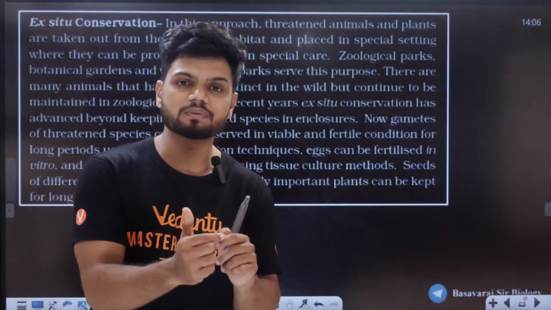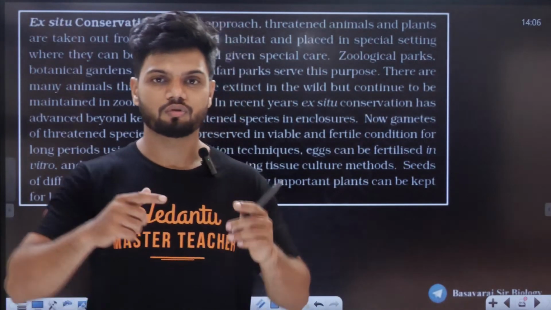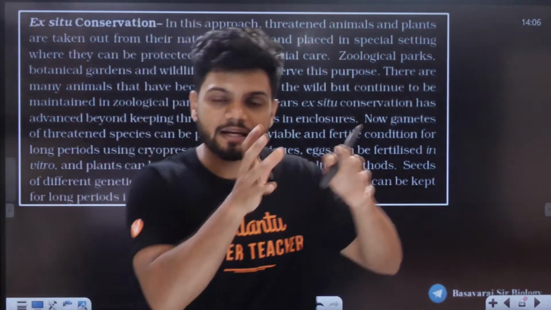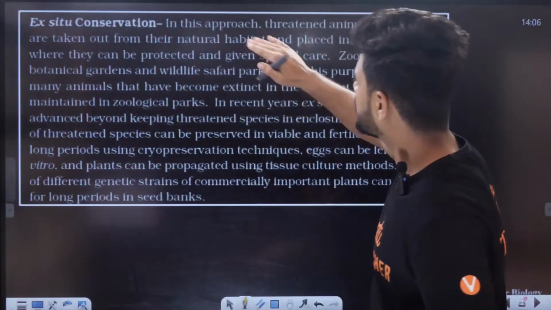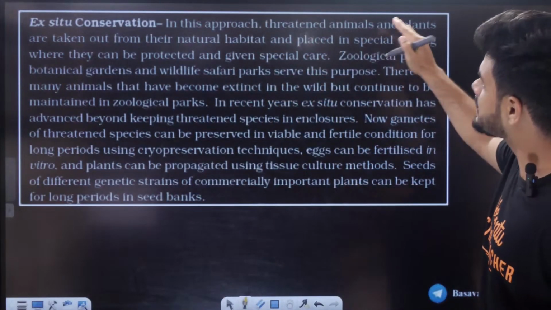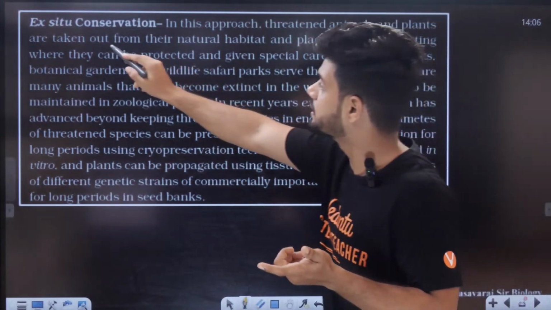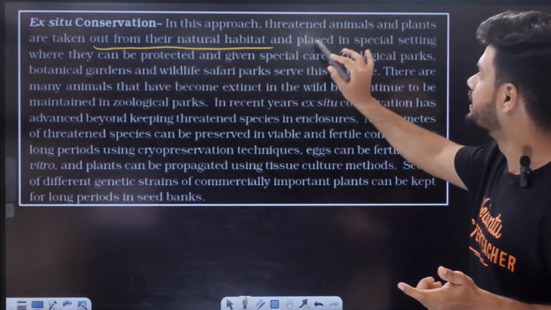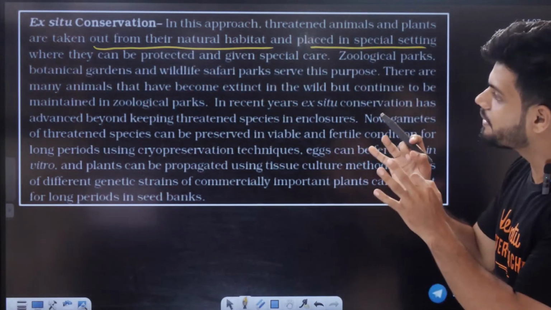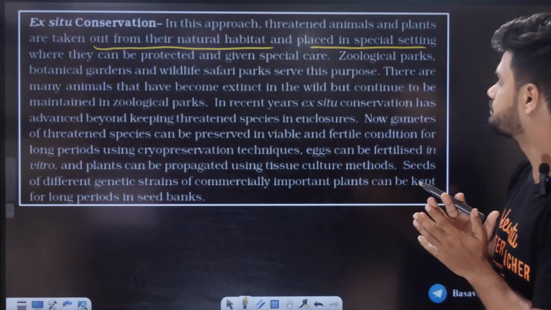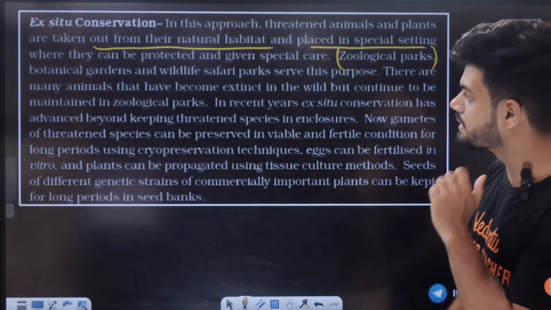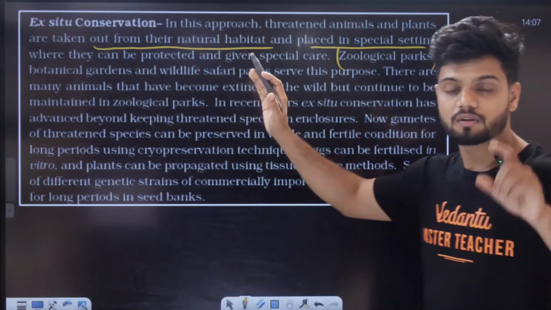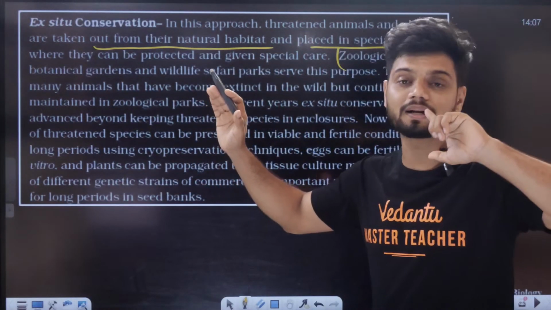Now we come to the last one, that is ex situ. In ex situ, we take from one place, transport it somewhere, keep it there and use it. In this approach, threatened animals and plants are taken out of their natural habitat and placed in a special setting where they can be protected and given special care. Zoological park is an example. Zoological parks, botanical gardens, wildlife safari. Sanctuary is different, park is different.